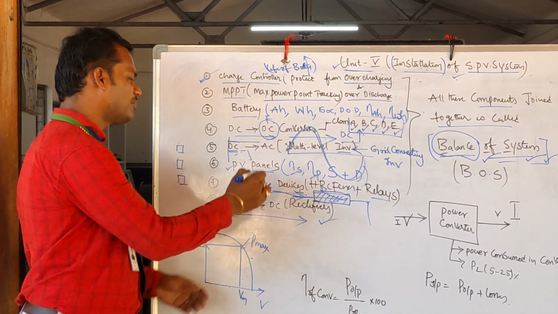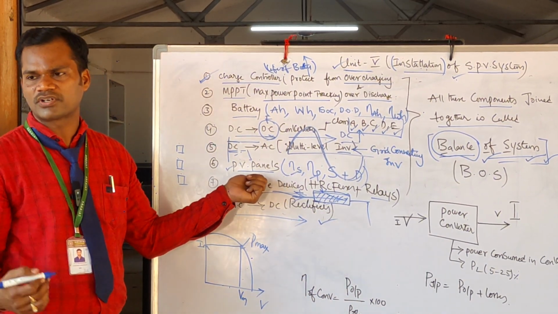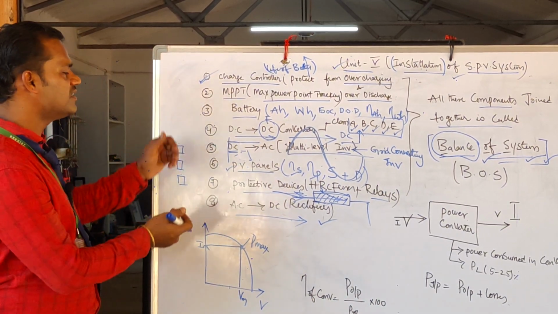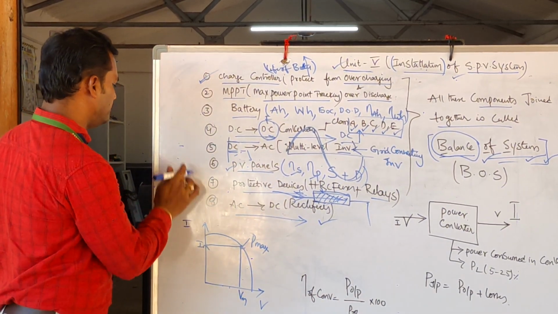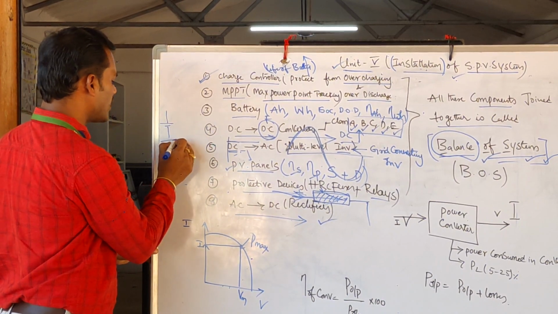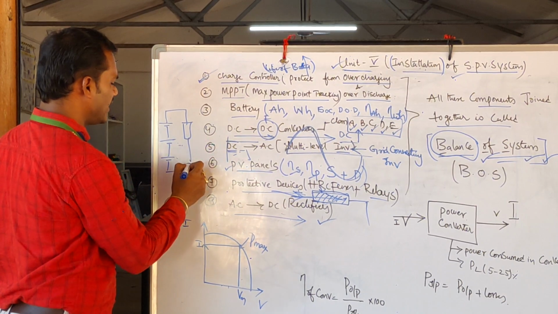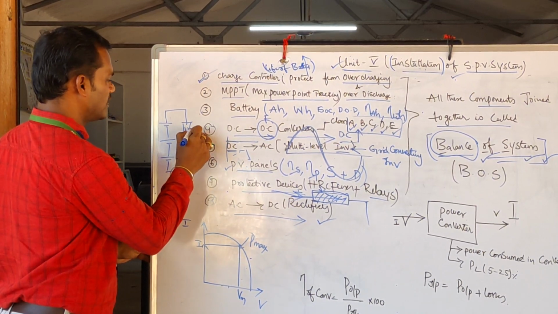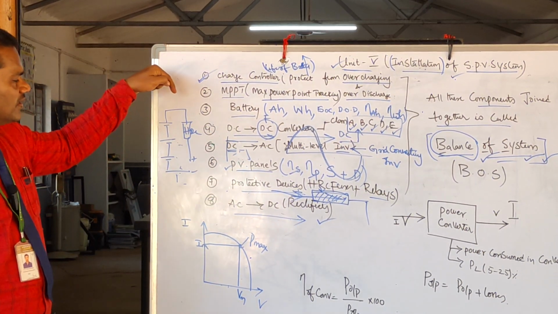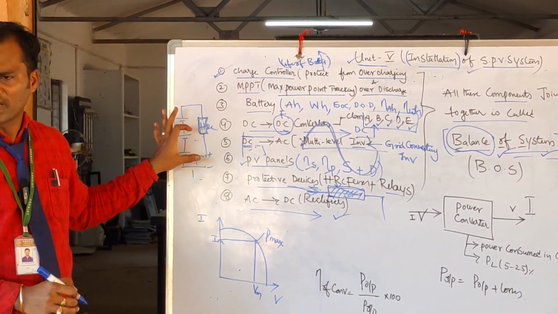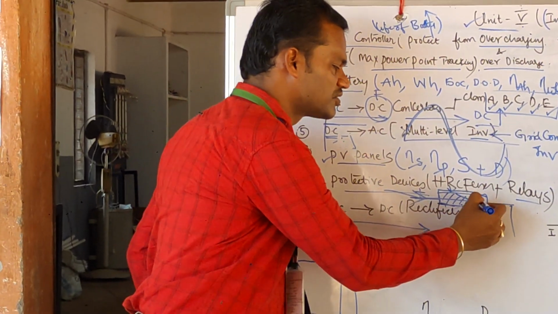You are very clear from the previous units about how to connect the solar panels in series and parallel connection. For example, this is solar panel 1, solar panel 2, all three are there. Here you are going to connect an HRC fuse, and the output of the HRC fuse is connected in series to the solar array, which protects from short circuits.